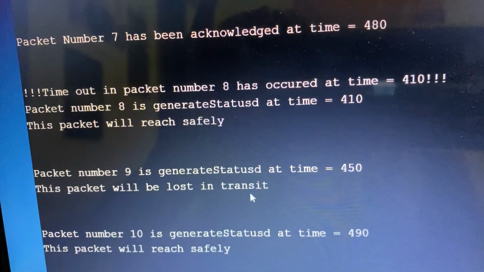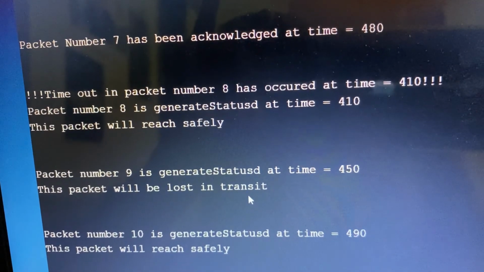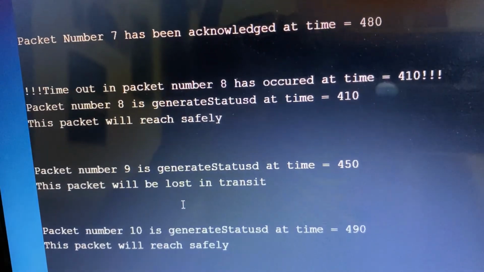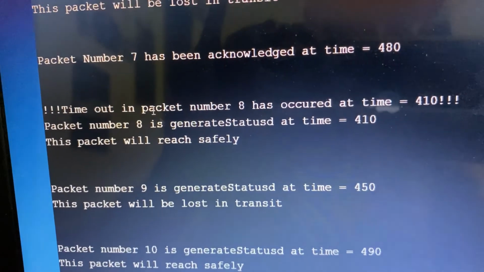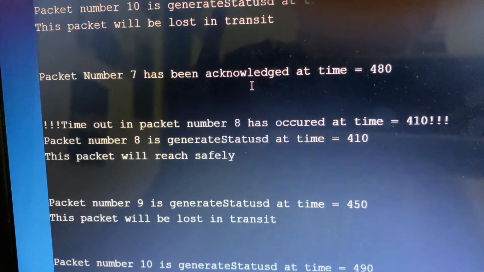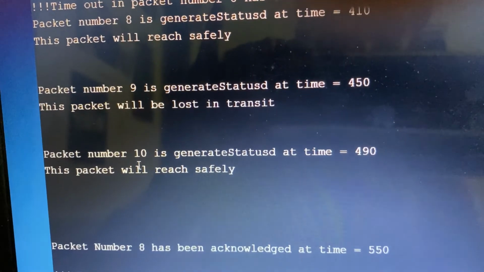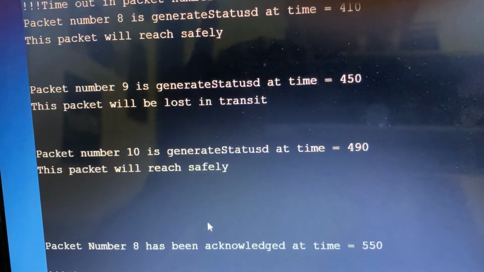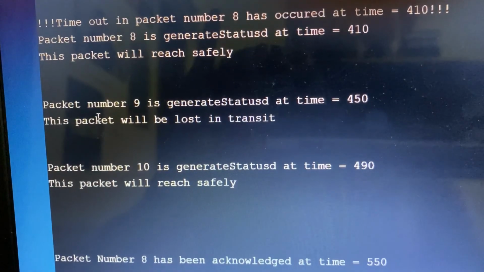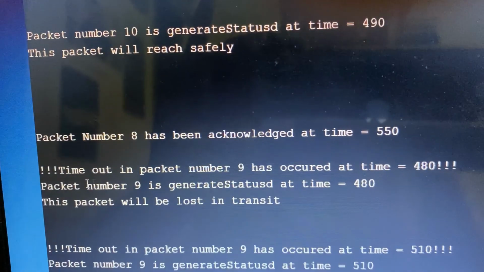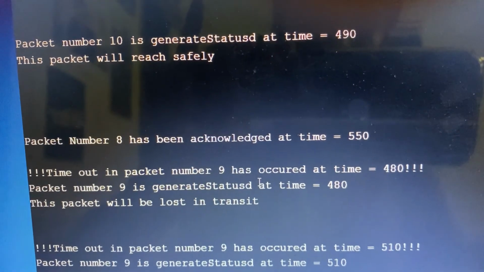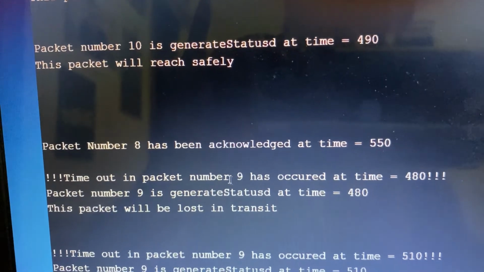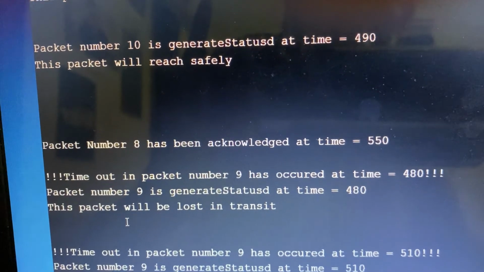So if packet 9 was lost in its transit, we know that including packet 9, the packet which was generated after packet 9, that is packet 10, would have to be resent. But now we see that we had acknowledged until packet 7. So we acknowledged packet 8. Once packet 8 was acknowledged, we come to acknowledge packet 9. But packet 9 was lost in its transit. So we see that a timeout has occurred when packet 9 went to be acknowledged, which means we had to generate packet 9 and 10 again.